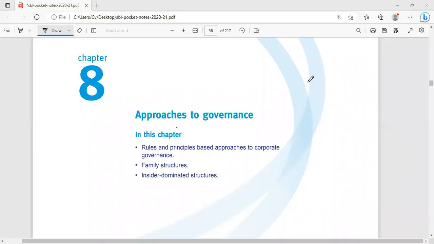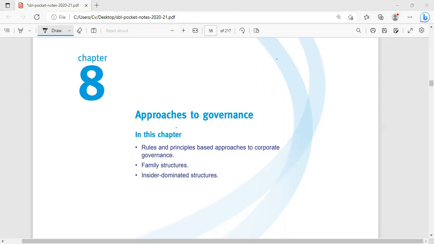Today we are going to start chapter number 8. Chapter 7 was related to corporate governance, and chapter 8 is continuing with corporate governance. But here we will discuss the approaches to corporate governance.